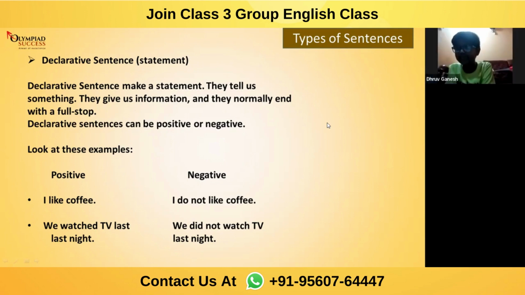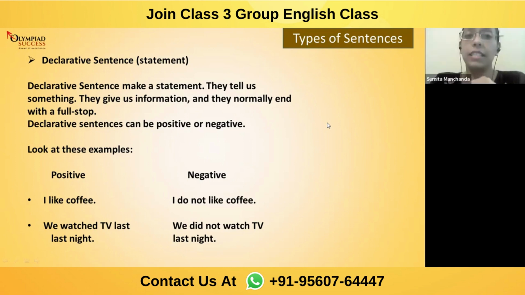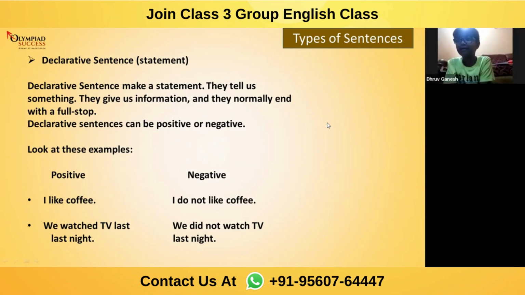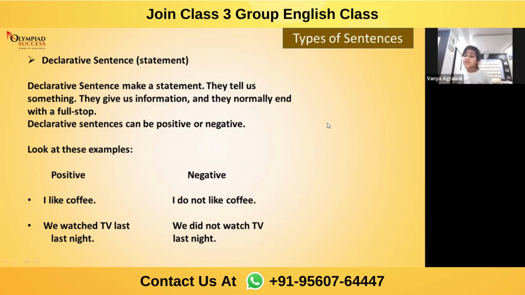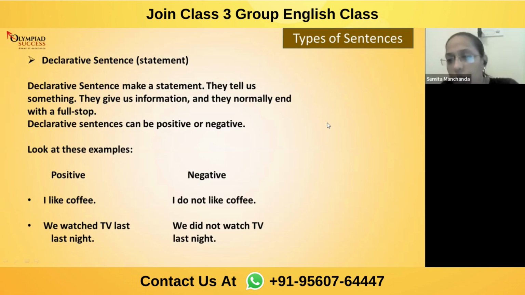Declarative sentence is a statement. Declarative sentence is a statement that what? Fact. Okay, fine, Dhruv. Yeah, Vanya. When declarative sentences make a statement, they end with a full stop. For example, we are going to market. Okay. Fine. Yeah, Pranshu.